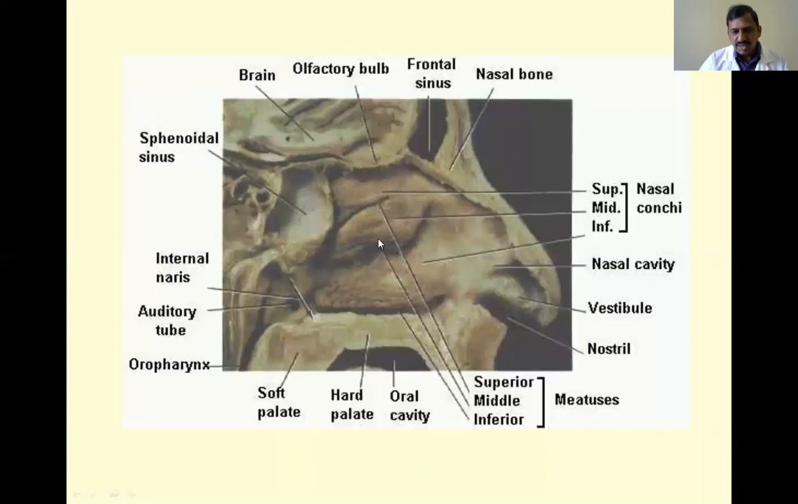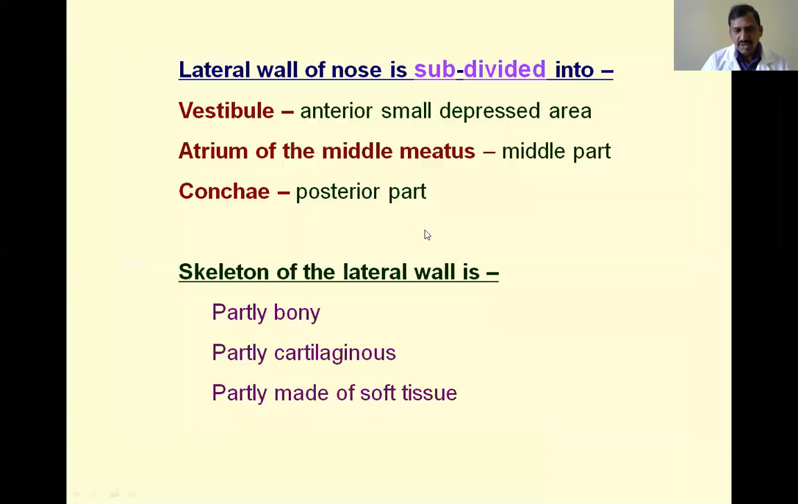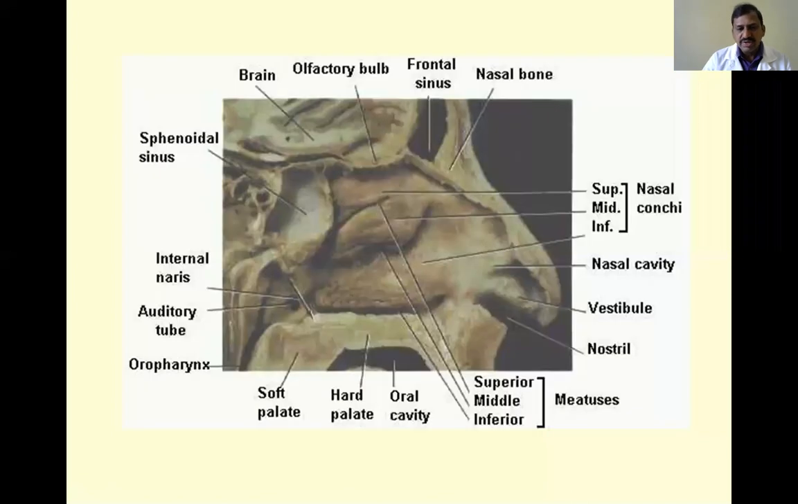And these are all the parts of the lateral wall of the nose. Next, the lateral wall of the nose is subdivided into three parts. The first one is called the entry point, the part of the cavity of the nose which is lined by skin and provided with hair, coarse hair. That part of the nose is called the vestibule.